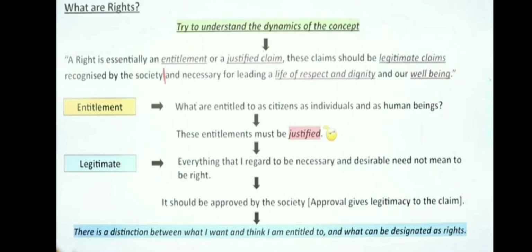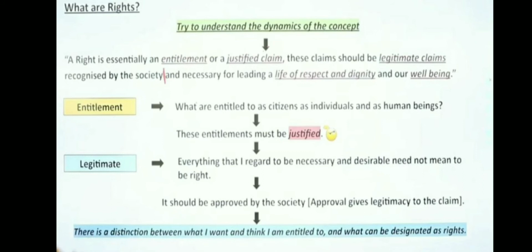Now we are going to look at some words which are underlined. The meaning of these words makes clear to you the actual essence of rights in one's life. Entitlement. When we use the word entitlement, what are we entitled to as a citizen, as an individual and as a human being?